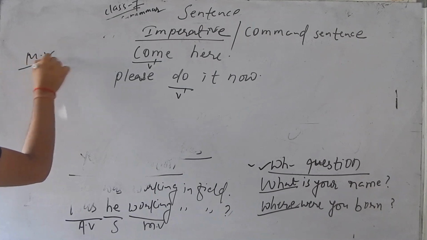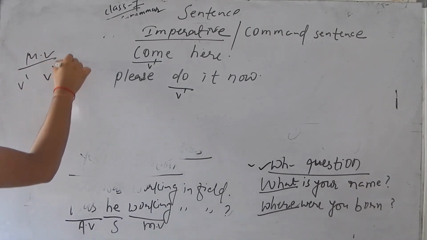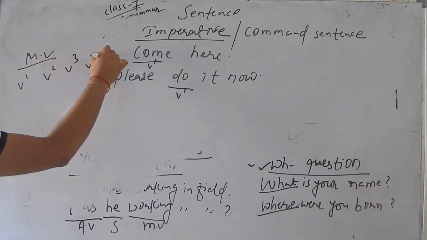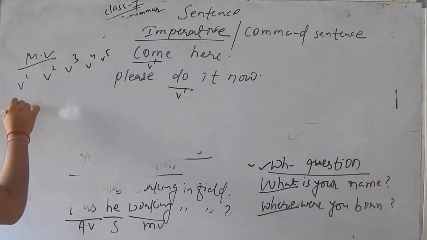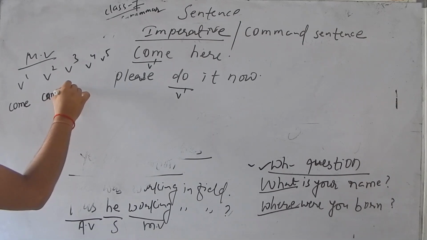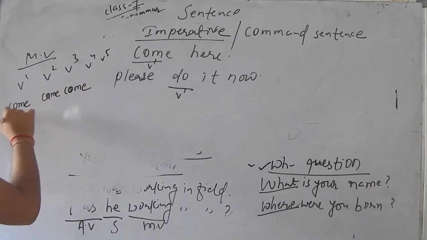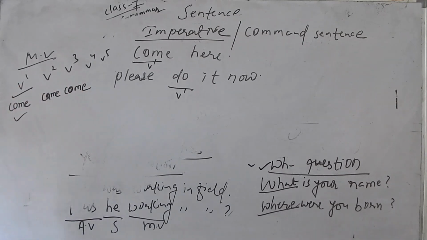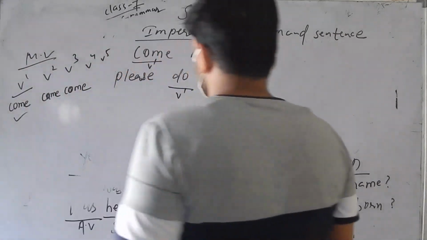Main verb we already know. Like V1, like V2, like V3, like V4, like V5, like come, like came, like come. Sorry, this is V1, root form of the verb. Because everybody gives a root form of the verb to start.